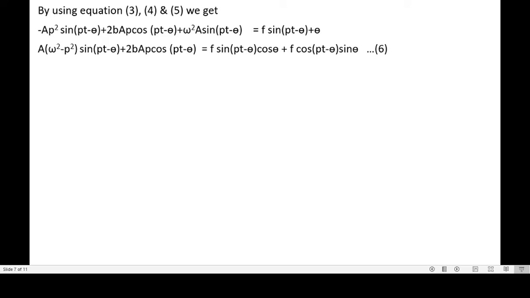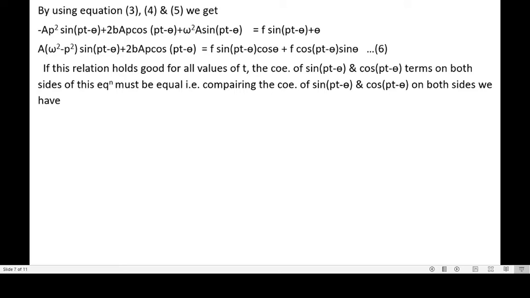So a into omega square minus p square into sine of pt minus theta plus 2b ap cos of pt minus theta is equal to f sine of pt minus theta into cos of theta plus f cos of pt minus theta into sine theta. This is equation number 6.